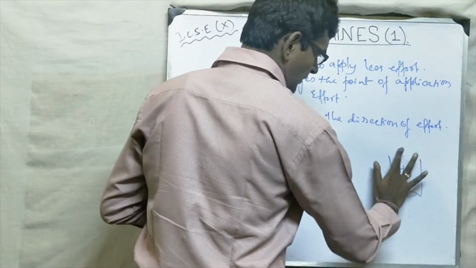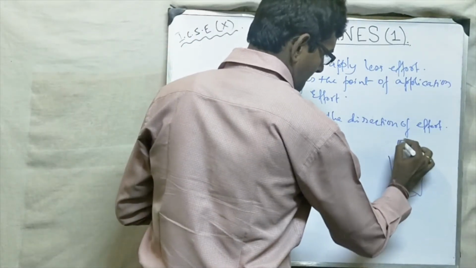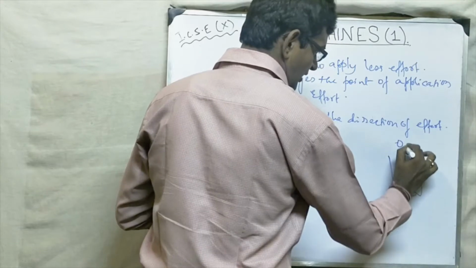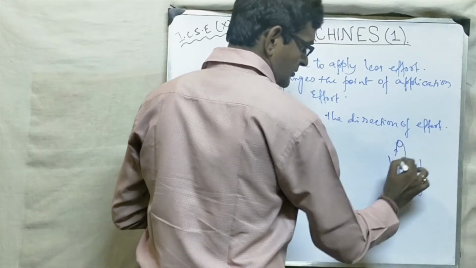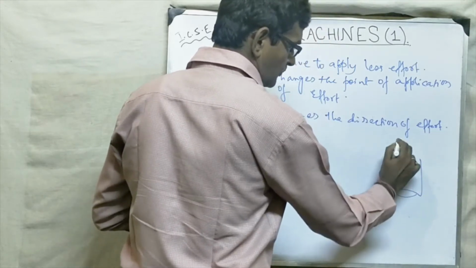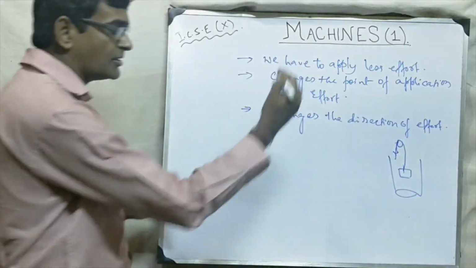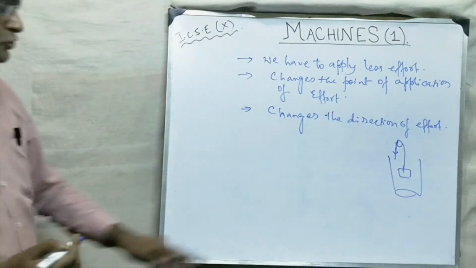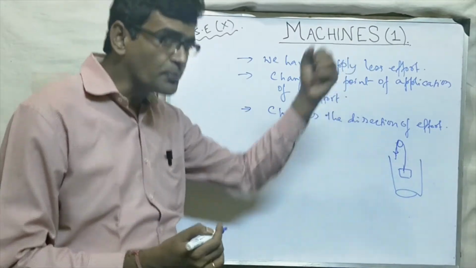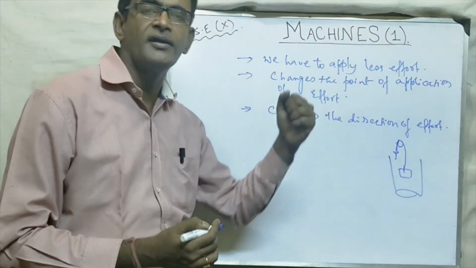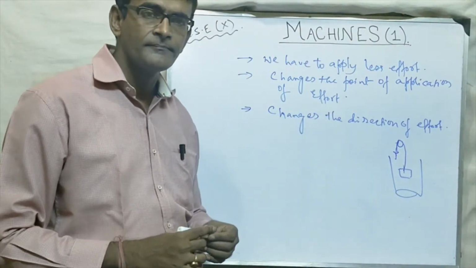But suppose a pulley is here and this string will go, and now what you have to do? Now you have to pull the string down. So now to lift the bucket, you have to pull it downward. So it is easier.